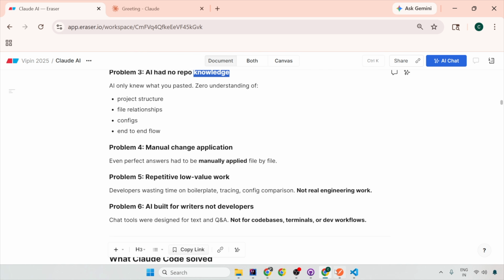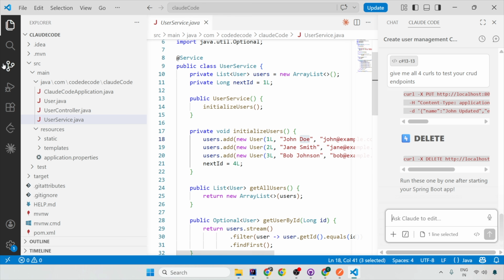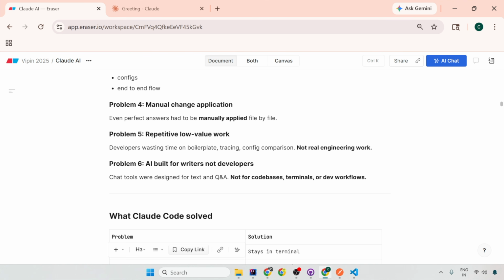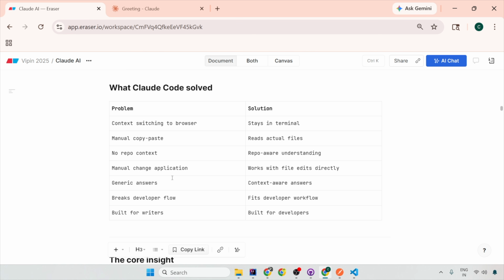Here right now you don't have to do anything. It automatically understood that it has to write the code inside Java, src main, Java com code decode Claude Code. This is where it automatically coded for you. So how did Claude Code solve all the problems? You don't have to switch to the browser. It stays inside the system and codes as if you are having a proper junior assistant doing everything for you, and you just supervise it and give it access.